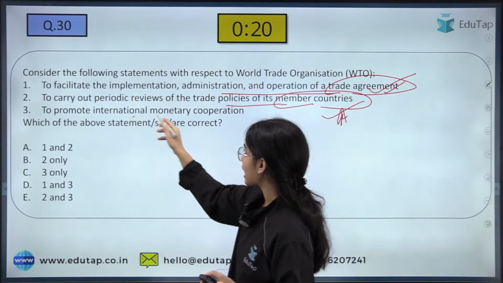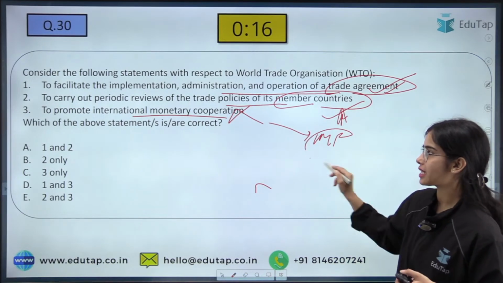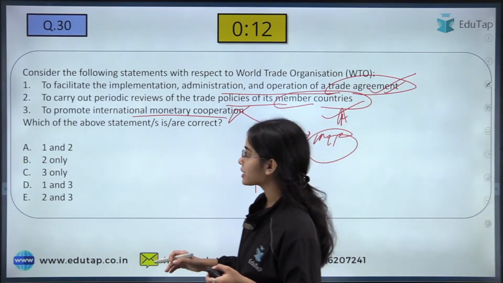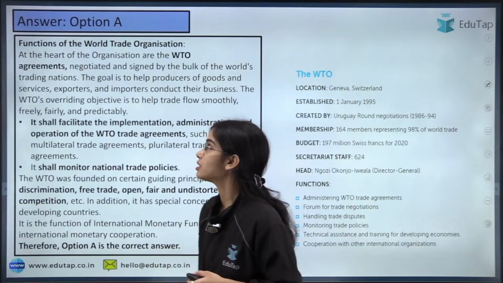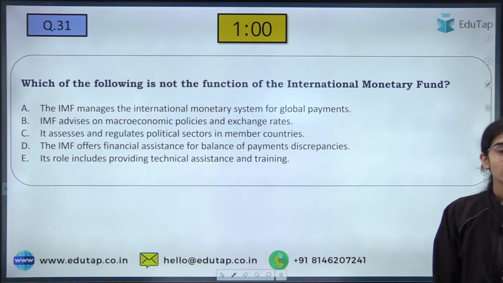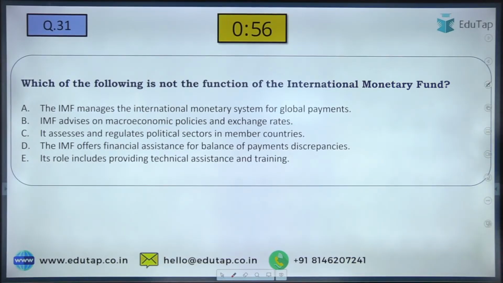To promote international monetary cooperation, no, it is the work of IMF to promote international monetary cooperation. The WTO does not do so. So 1 and 2 are the correct statements, and that's why A is the right answer in this question. Absolutely correct. Now coming to the next one: which of the following is not a function of IMF? You have to tell me.